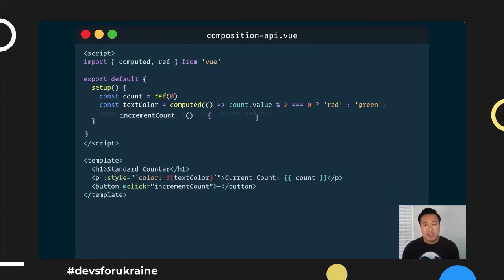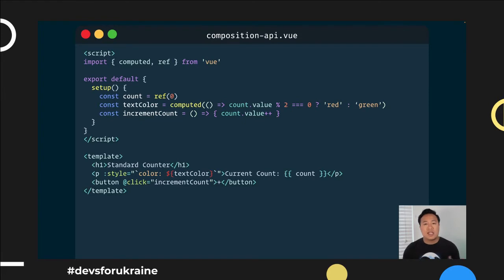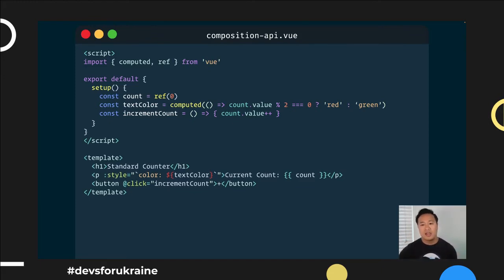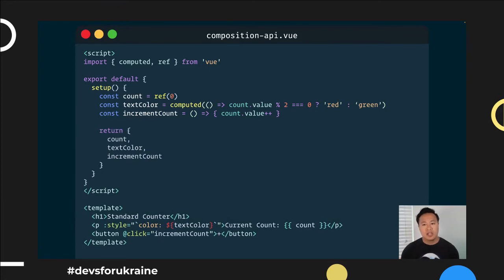And finally, what is the method? A method is ultimately just a function that does something, right? So similarly, this is a const of increment count that we can use the arrow function to declare. And we basically say, hey, in this function, all we're going to do is increment count's value. Now, the final step to all this is that because everything's in vanilla JavaScript, we need to define what we're actually going to expose back to the component, kind of like an API. So at the end of all this, we're going to return an object that contains all the properties we want to expose. Because after all, when you're writing your JavaScript, sometimes you have things that you might want to be private or you might not want to be exposed. So this allows you that sort of manual configuration of what's going to actually be exposed back to the component.